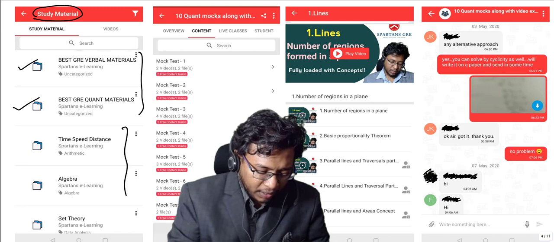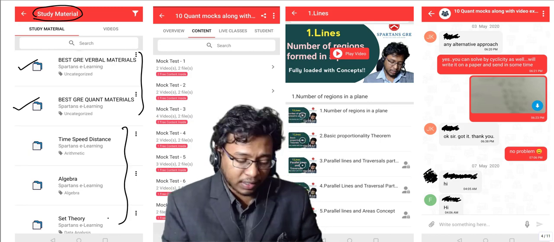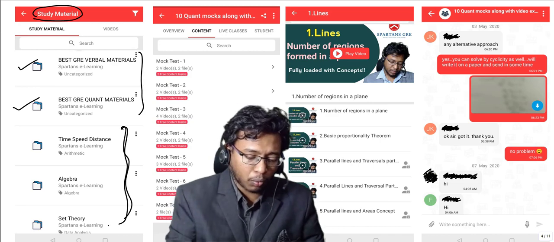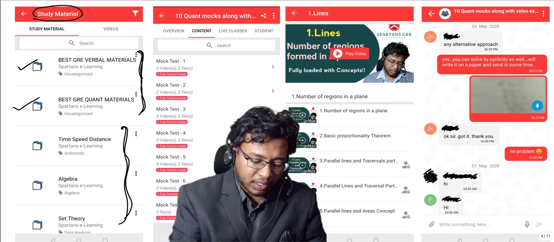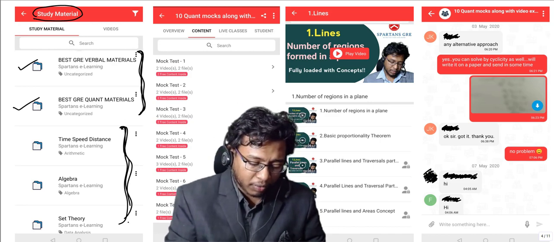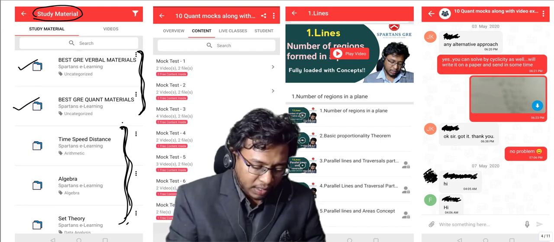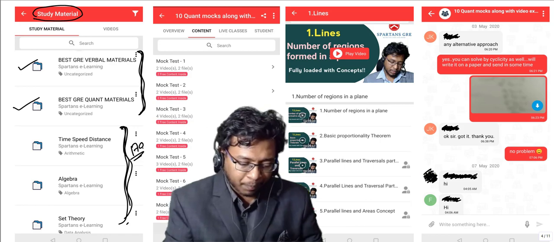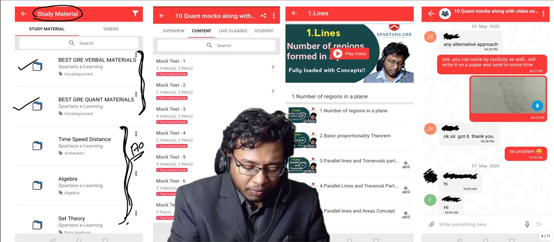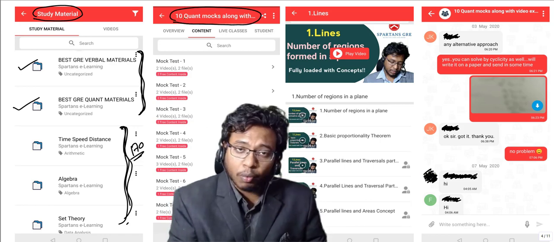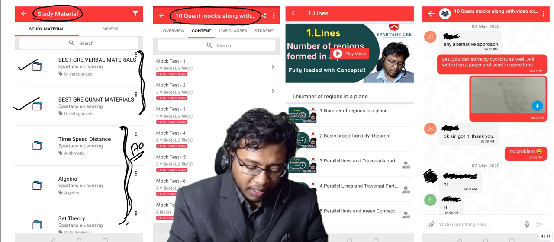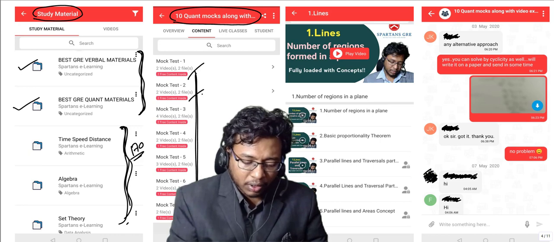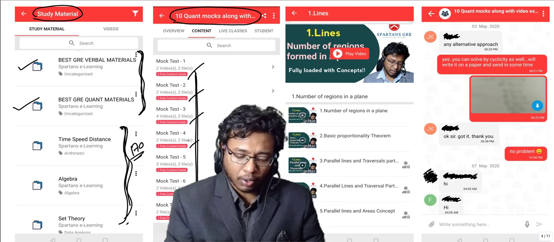Now these materials are exclusively Spartans GRE questions, right? So these will be of a very high standard. So people who have completed these best materials can go for our Spartans materials as well, right? These are especially for people aiming for perfect 170s, right? Now if you open any of our courses, 10 quant mocks, you will have many free content inside this as well, right? So people can watch the free content whichever is there in this folder.